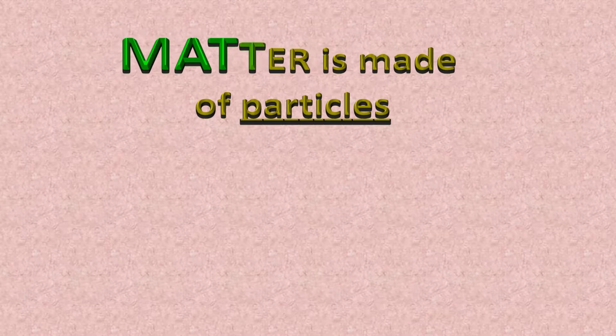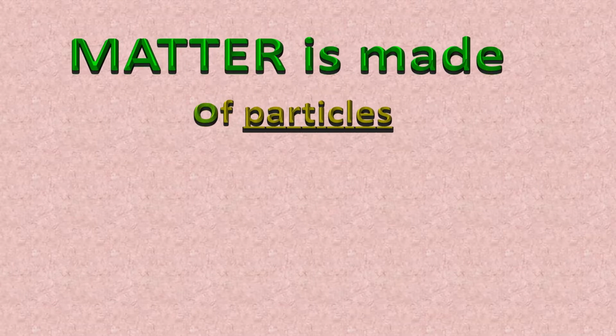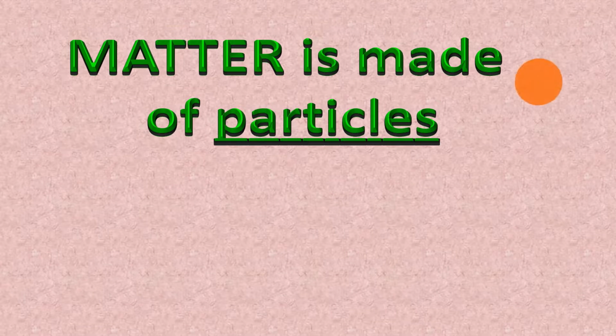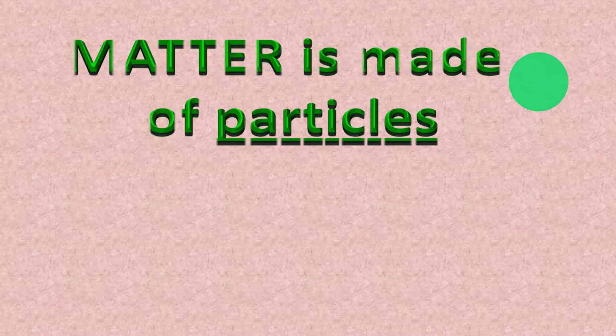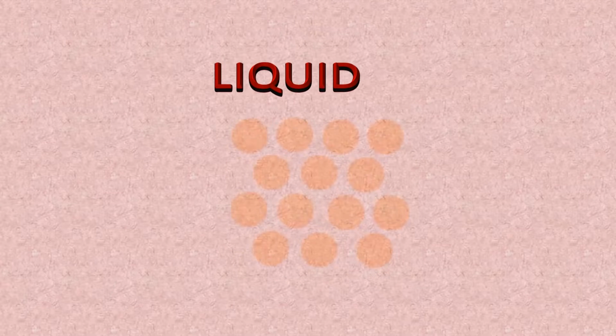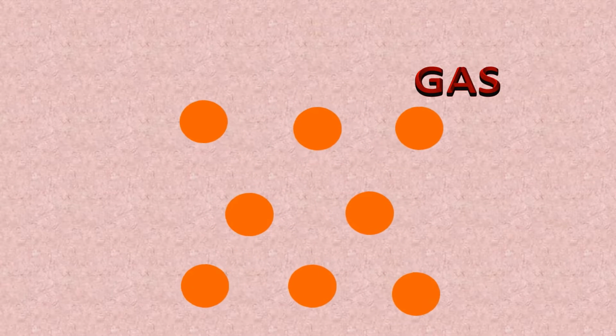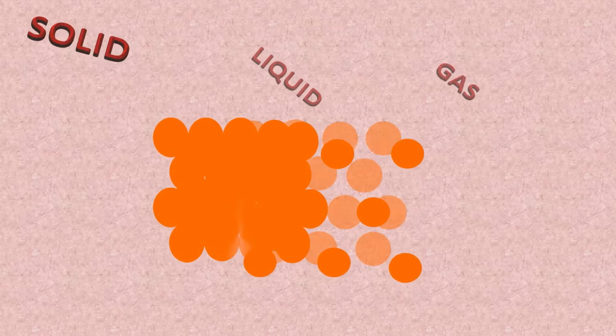So, what is matter made up of? It is made of tiny particles. If I consider this as a particle, then the arrangement of particles decides the states of matter. If the particles arrange themselves in such a way that there is no space in between the particles and they are closely packed, then it is a solid. In case of liquid, the particles are not so tightly packed, and in gases, particles are loosely packed. So, this is an arrangement of particles.